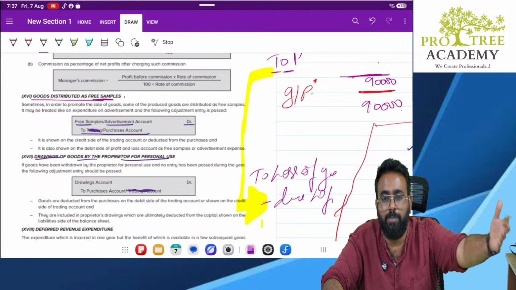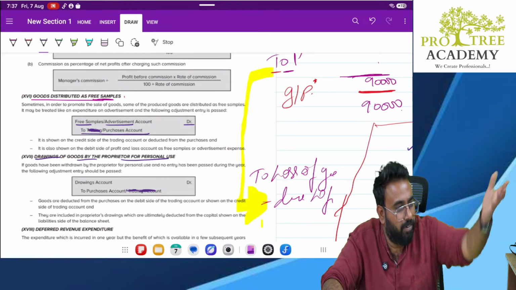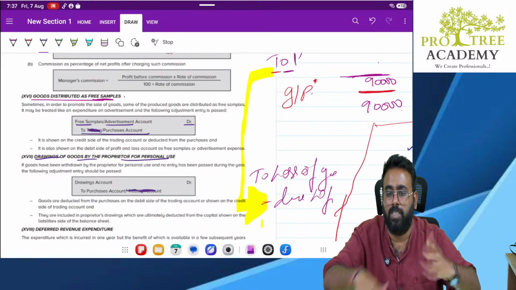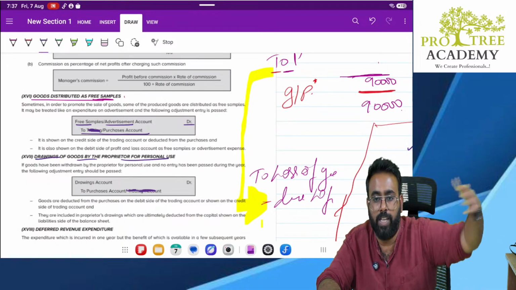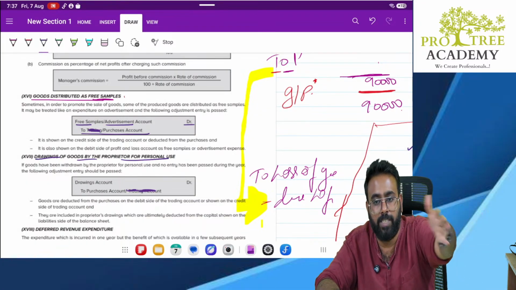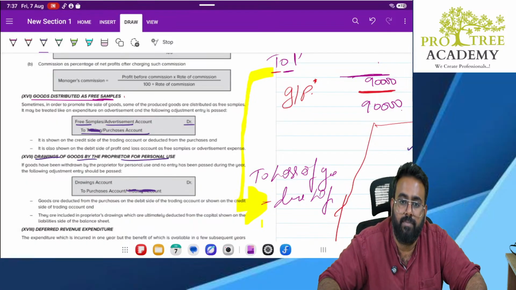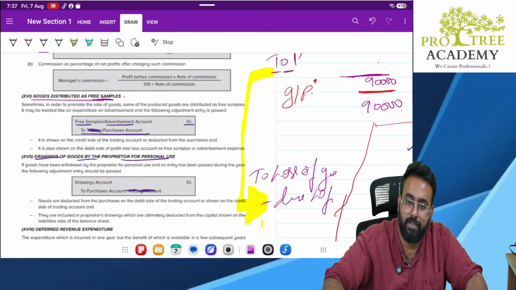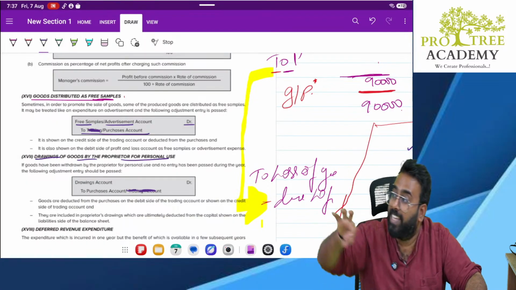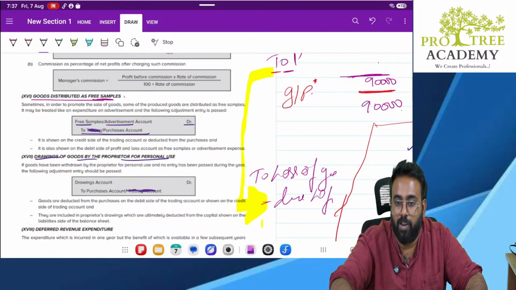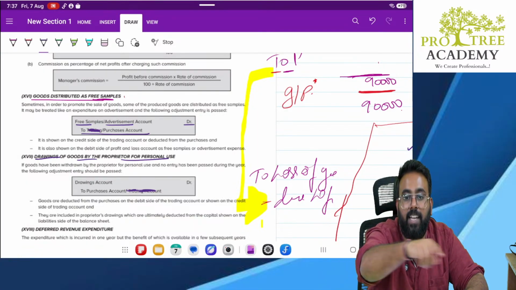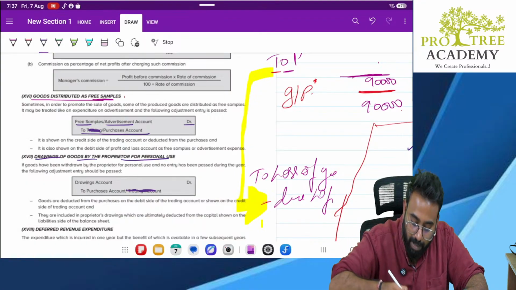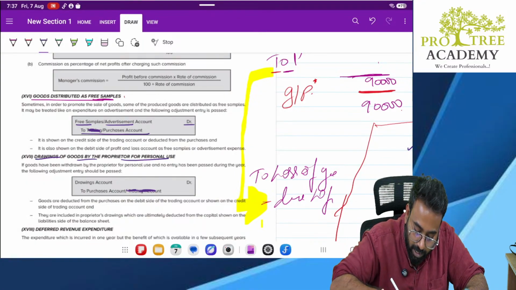A free sample is also something where we are giving it for free. Nobody will pay me in future. There is no account saying that I have given free goods to ABC and in future I will get something from ABC. Nothing. Same goes with loss on fire. But whereas the owner, if he has taken goods, he has a capital account with me. He has put in the money, he takes out the money, I will adjust it against that capital account. So what is the entry I will pass? Drawings account debit to purchases account.